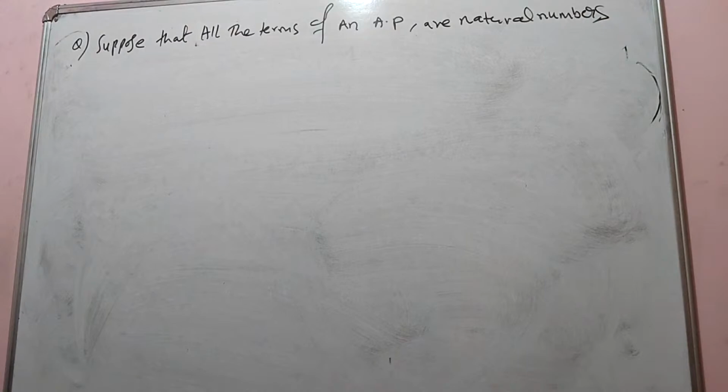You are able to see the board? Yes. All the terms of the AP are natural numbers.